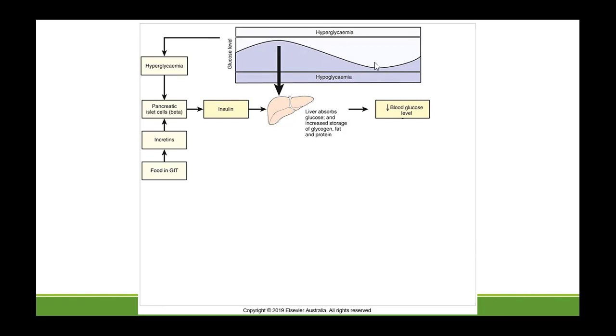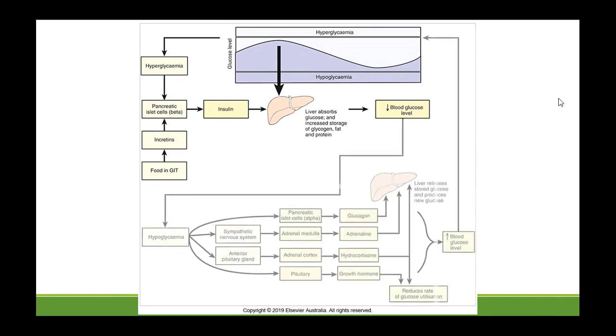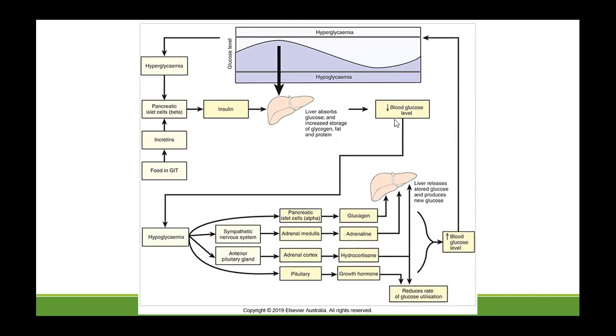Now, when you haven't eaten for a few hours, blood glucose levels keep going down. Now glucagon will be released, which will try to bring the glucose levels up to maintain a minimum level of glucose in the blood. When glucose levels decrease, this is called hypoglycemia. There are many things that will happen when there is hypoglycemia.